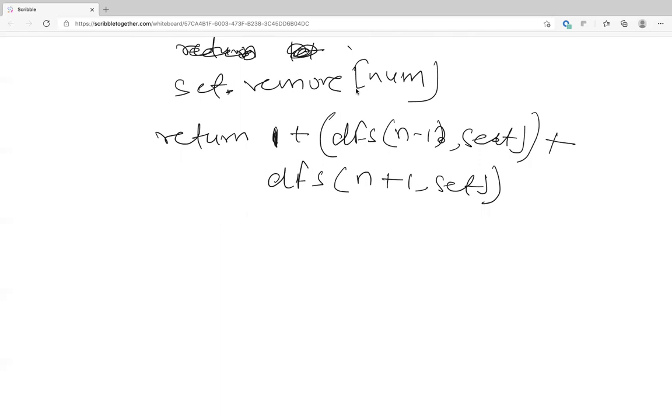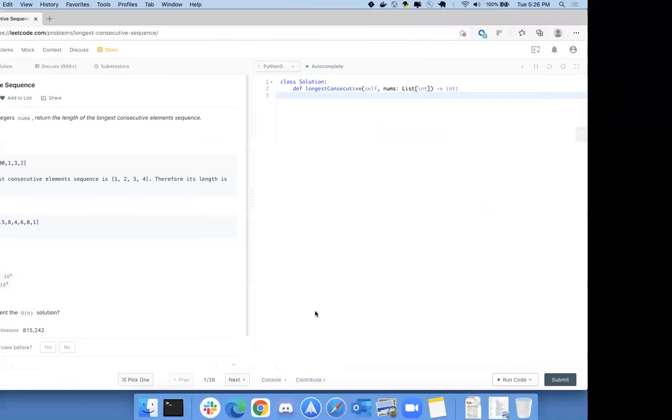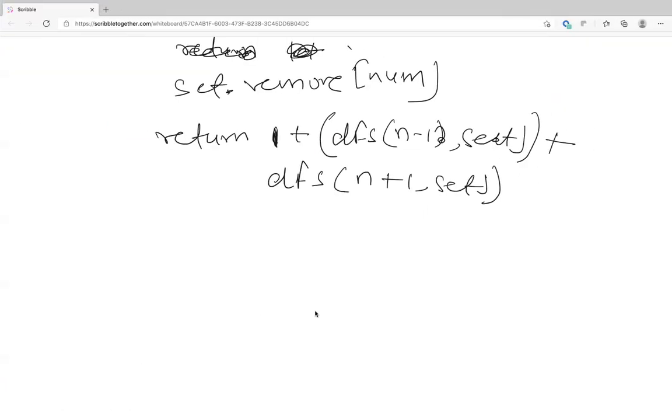and it will also remove them at the same time from the set, and it will return a variable to the main calling method, which will have 4. If you had passed 4 or 3 or 1 or 2, if any of these numbers are passed, it will remove all 4 and this function will basically return 4 to the calling method. Wait, how is it going to do that? I understand how the DFS works, but how is the DFS going to know where to start?